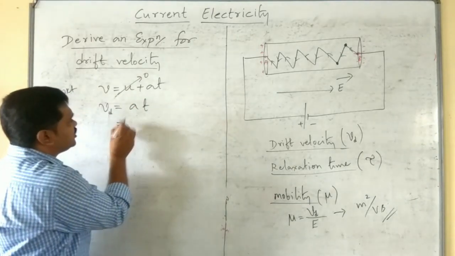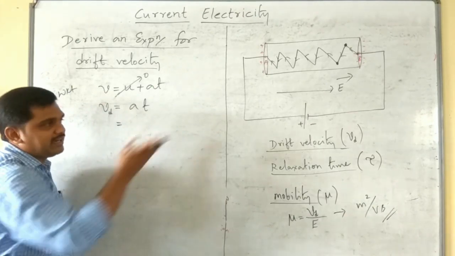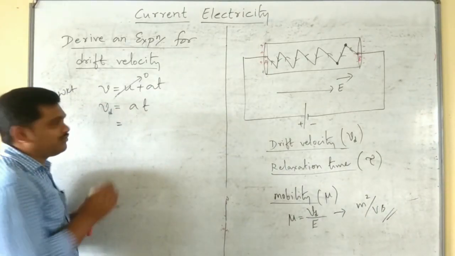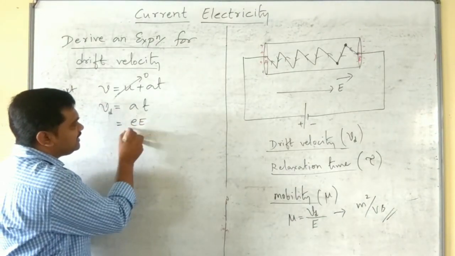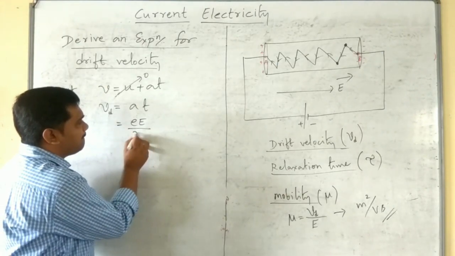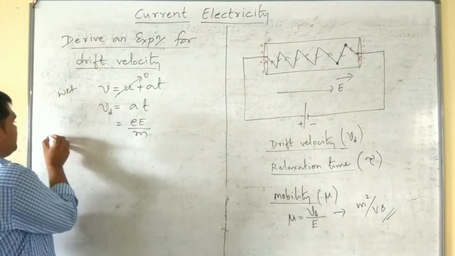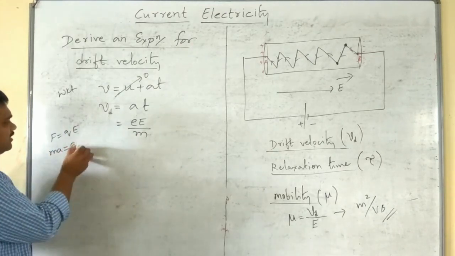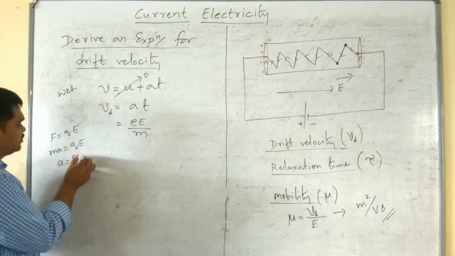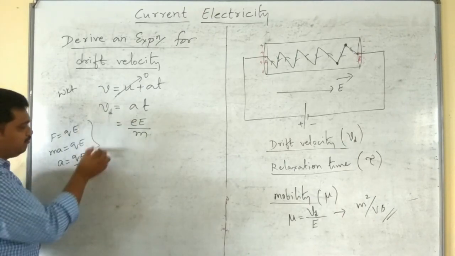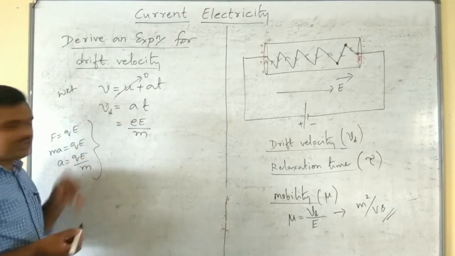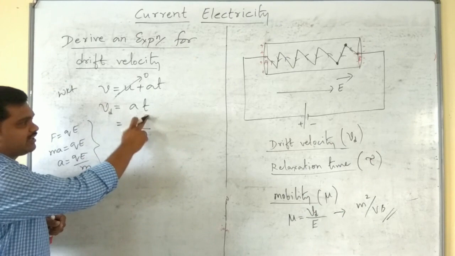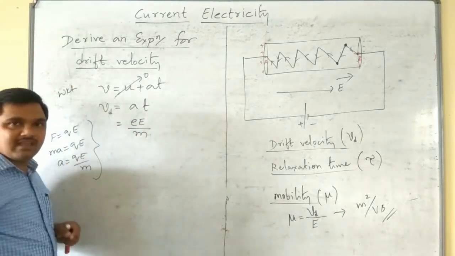What is the acceleration of an electron when it is subjected to an electric field? Since the force F is equal to QE, which is ma, therefore a is equal to QE divided by m. For an electron, Q is equal to e, so simply a is e E divided by m.